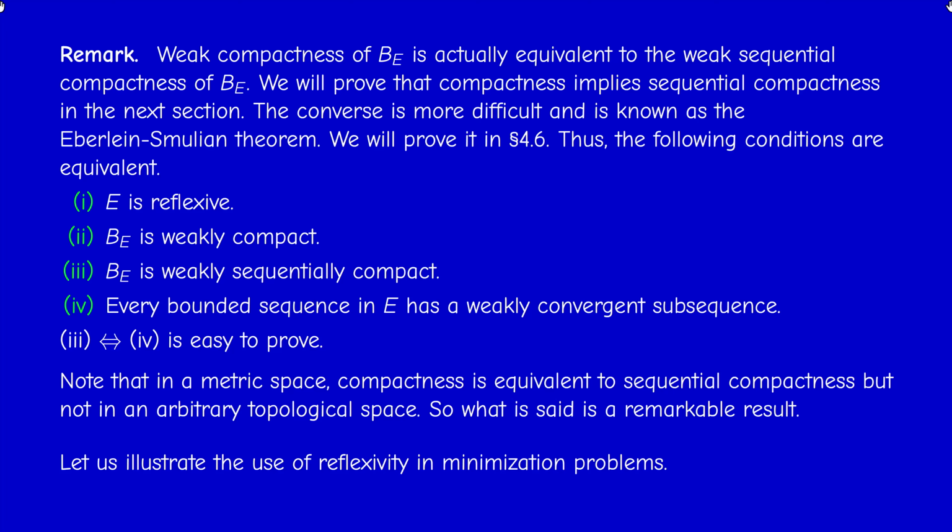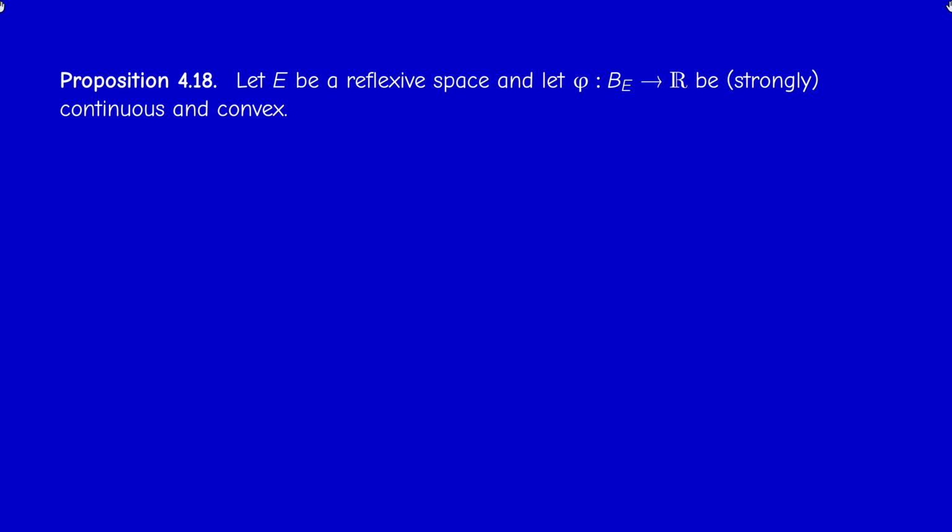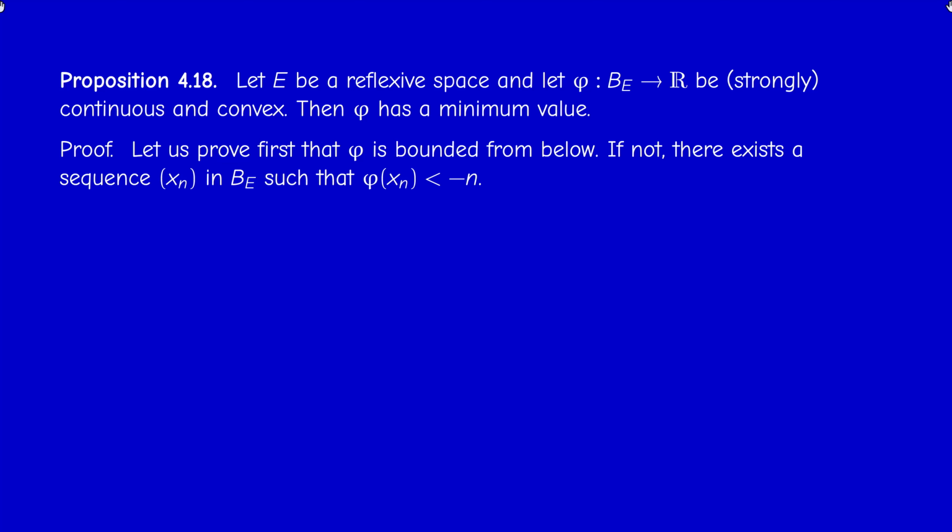Now let us illustrate the use of reflexivity in a minimization problem. Suppose that E is a reflexive Banach space and consider a strongly continuous function phi from the closed unit ball into R, which is convex. Then phi has a minimum value. This is not true without the assumption of reflexivity, because we can give counterexamples. So in order to prove that, I will divide the proof into 2 steps.